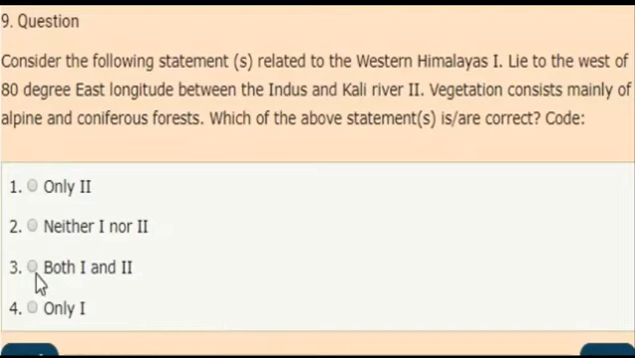And the correct answer is both statements 1 and 2 are correct. Western Himalayas lie to the west of 80 degrees east longitude between the Indus and Kali River, and vegetation consists mainly of alpine and coniferous forest.